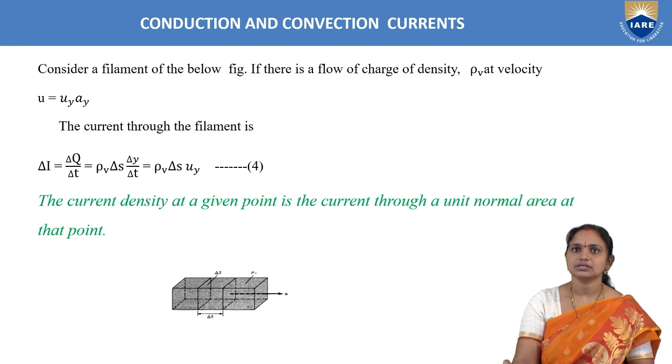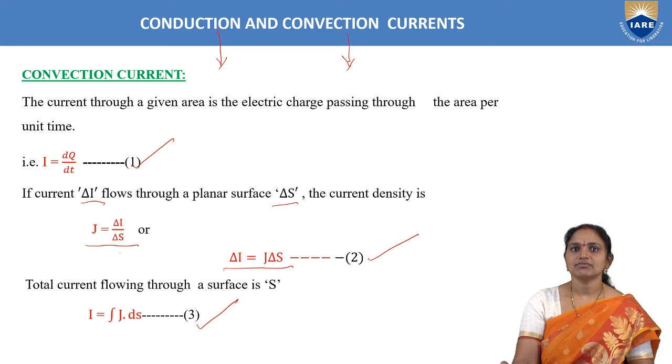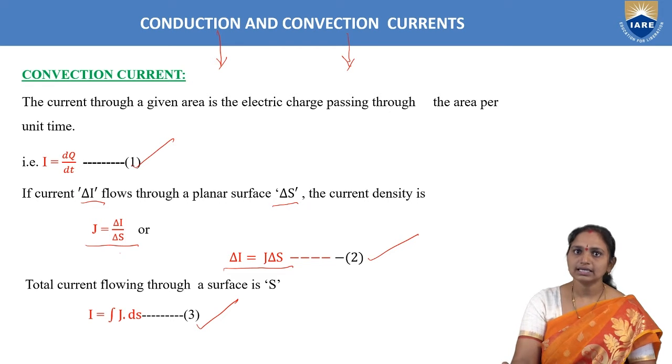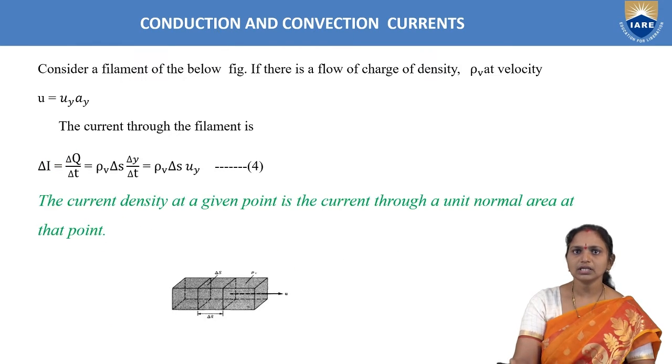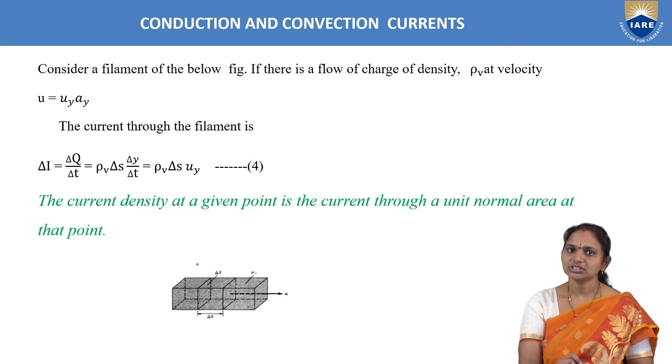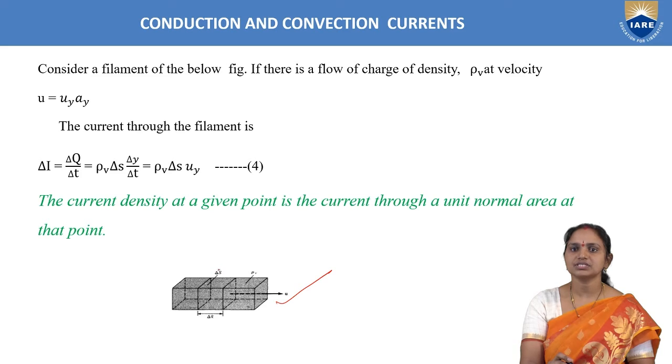This is about convection current. Convection current is generally current in insulators or current in dielectrics also. Right, now here to get the current equation in terms of volume charge, I am taking a volume here. For this volume, the surface area is change in S. I am taking a smaller surface area as change in S and differential length as change in L, and rho V here represents volume charge.